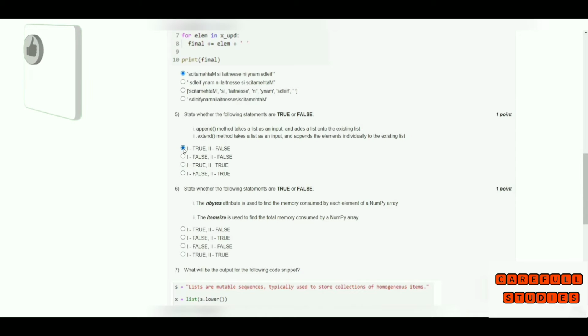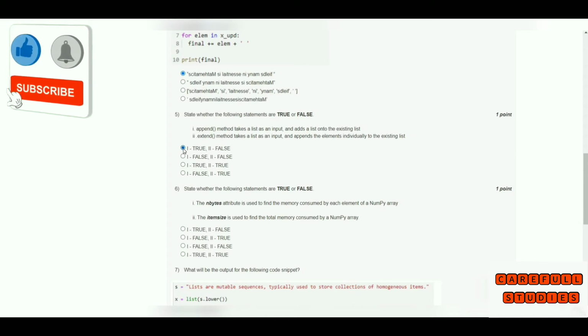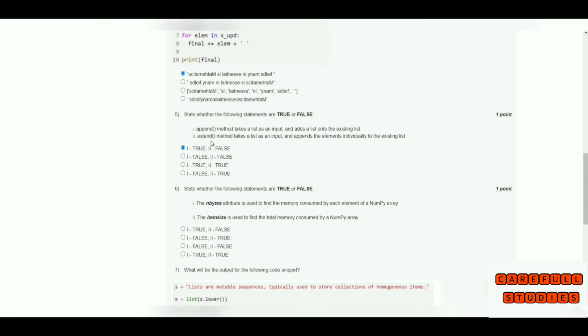The append method just adds one item in the last position of the same list. The next one is the extend method. The extend method takes a list as input and appends the elements individually to the existing list. So the option is: first one is false and second one is true.